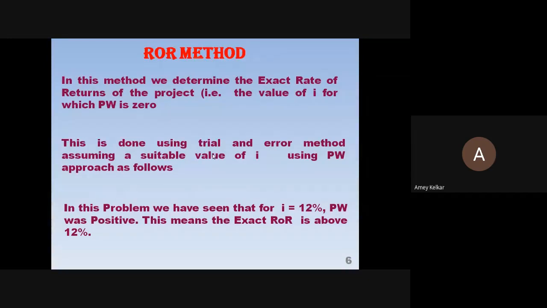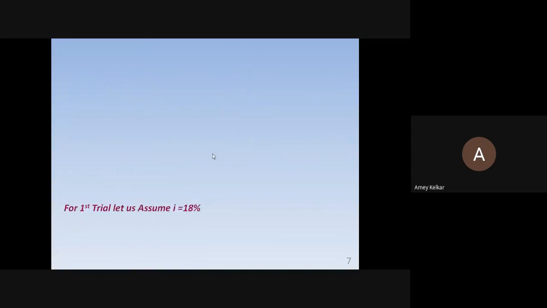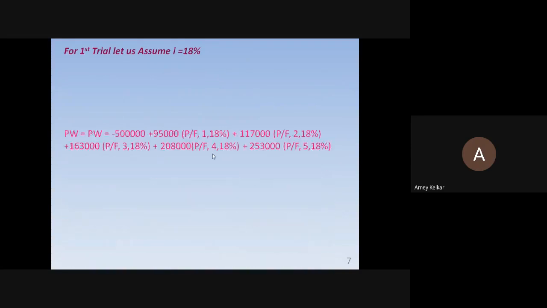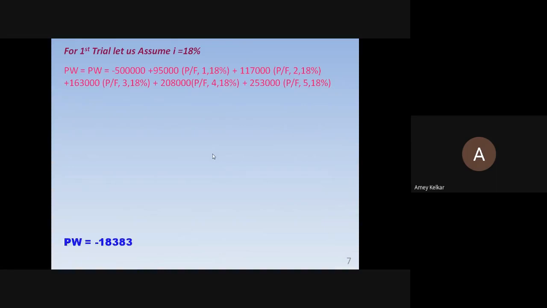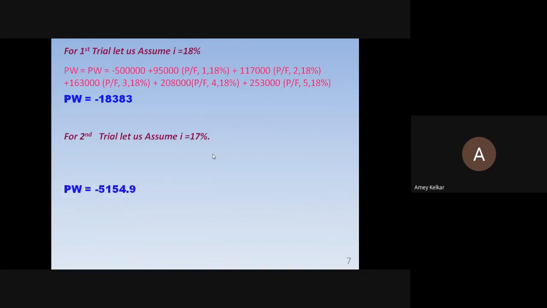So when I worked it out, for the first trial I took a value of 18 and calculated. I got a negative result here. Then I came down to 17, and still I got a negative result. All of you are requested to take I as 17 and confirm whether my answer is correct or wrong. Naveen, Ravina, take I as 17 and check what value you will get.